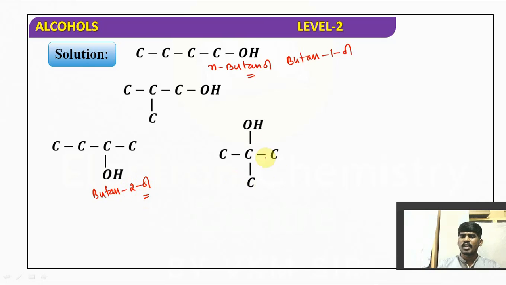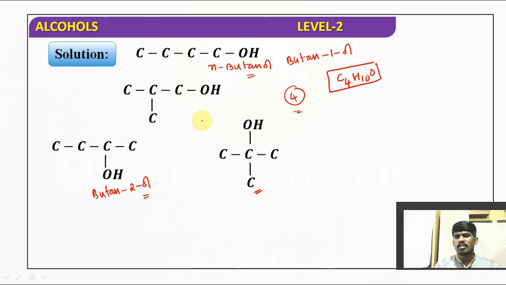And it is tertiary butyl alcohol, as you know. It is a tertiary alcohol. So like that, how many structural isomers are possible? Four structural isomers are possible for an alcohol of molecular formula C4H10O. Understood? All are having the same molecular formula, but the chain length is different.